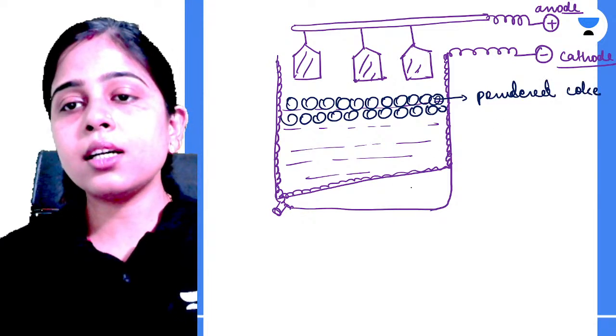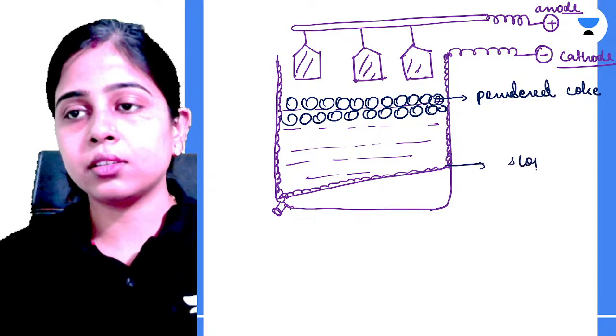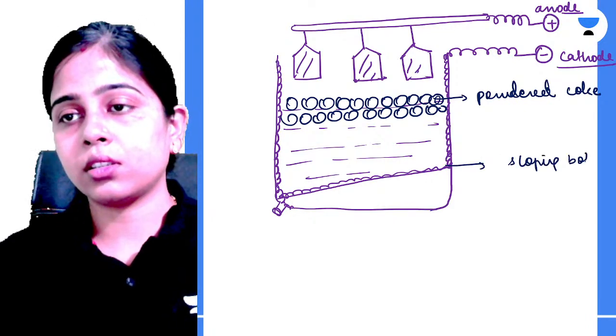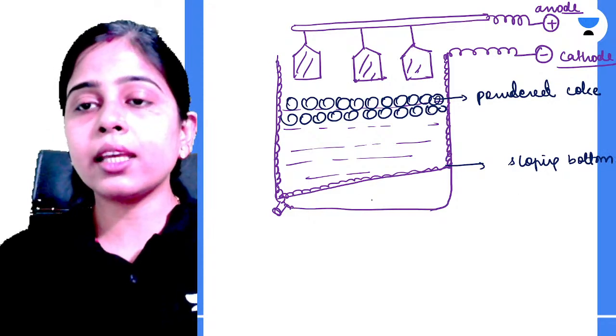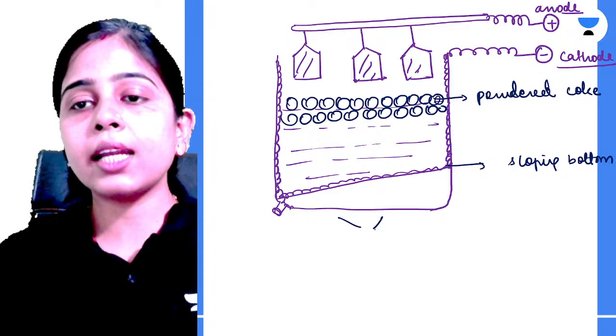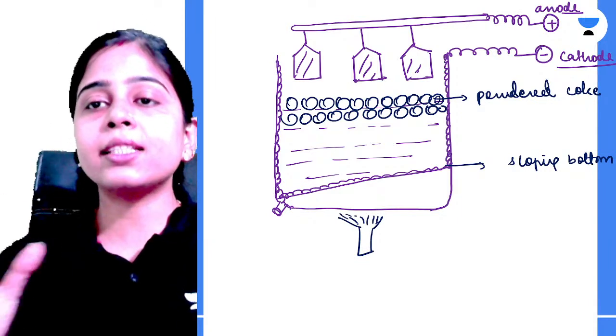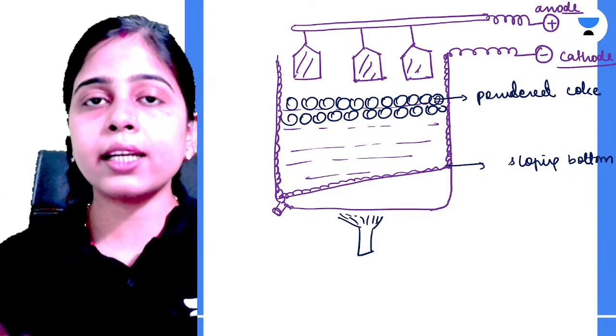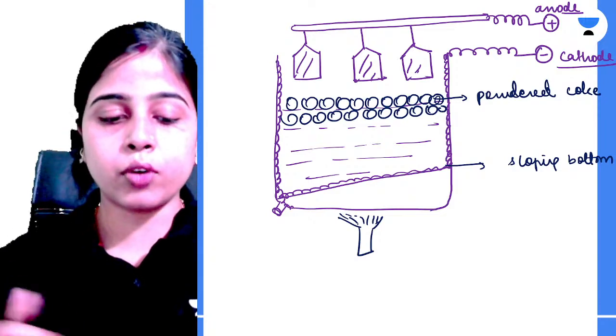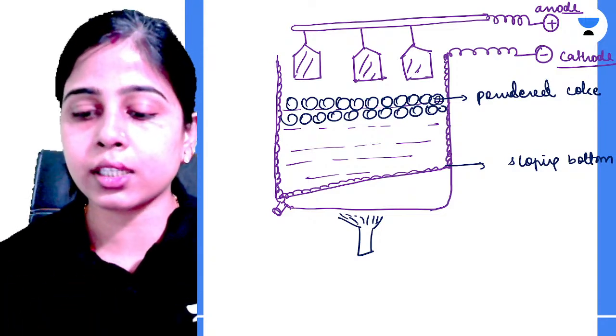This is the sloping bottom we have, and beneath it we are heating this electrolyte so that we can convert it into molten form.